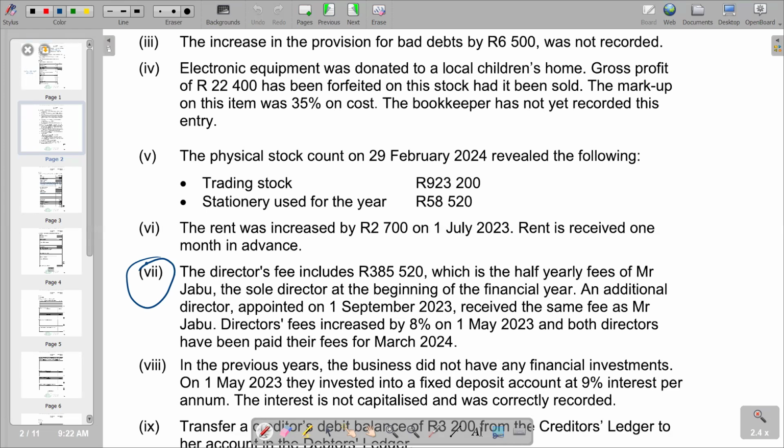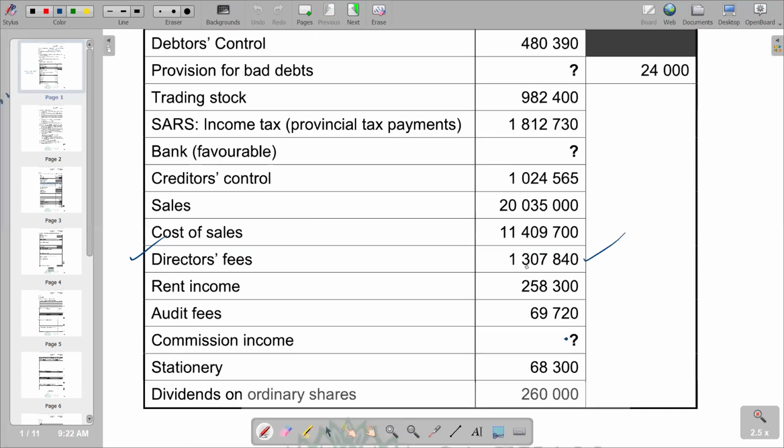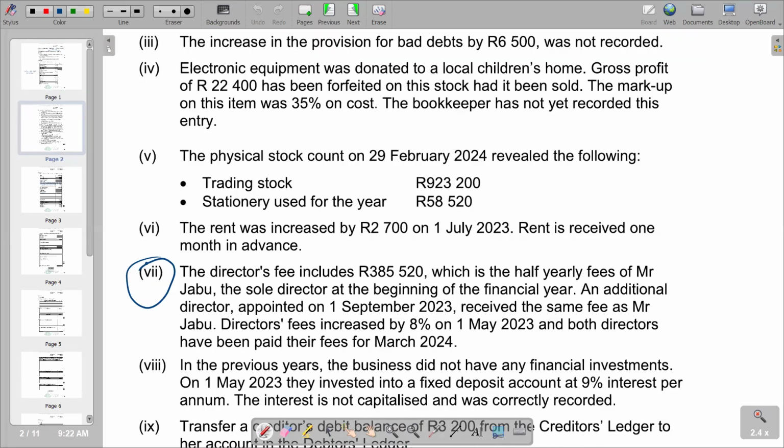We are given the total of the director's fees here as 1,307,840. And then in terms of the additional information, we are being told that there is 385,520, which is for half a year, and it relates to one director, which is Mr. Jabu. So from there, we can now find the monthly fee. Additionally, there is another director who was appointed 1 September 2023, who received the same as Mr. Jabu. And director's fees increased by 8% on 1 May 2023. And both directors have been paid their fees for March 2024.